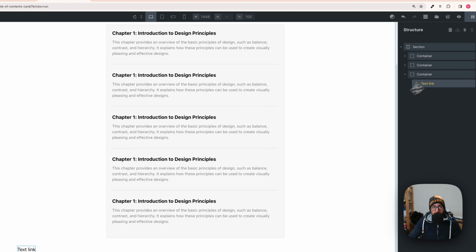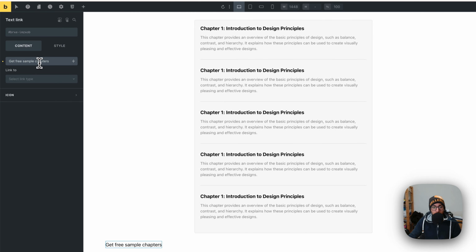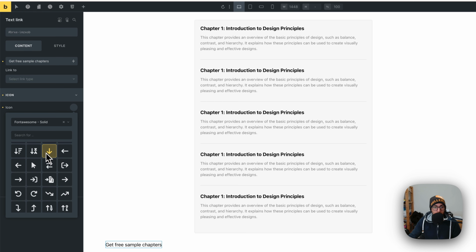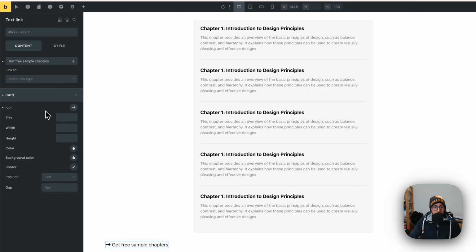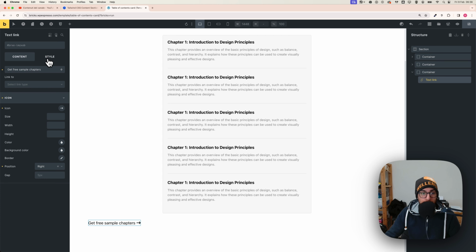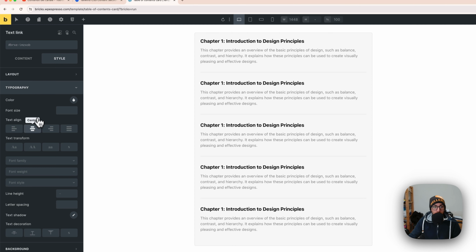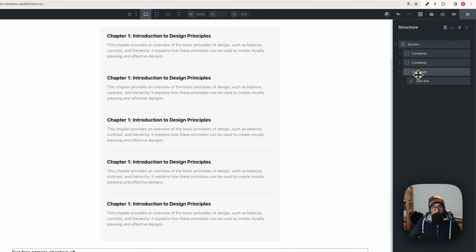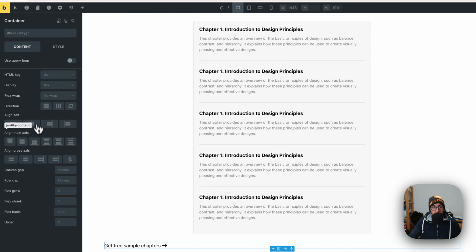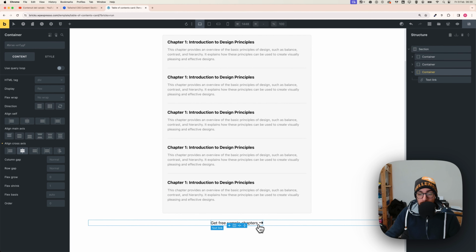So by selecting the text link, we are going to change it to get free chapter and icon. Click on it, change it to something else. That could be an arrow, for example, like this one is very similar to the one on the design, and then change the position to right. And of course, on style, typography, you can click on center. With that done, go on container, and with container selected, content, and just make sure align cross axis is centered. And now we have our button here, okay?